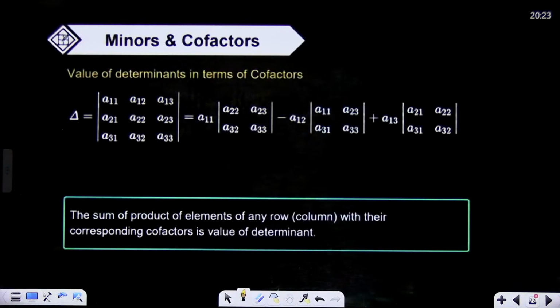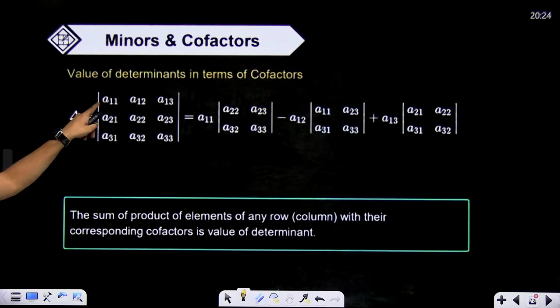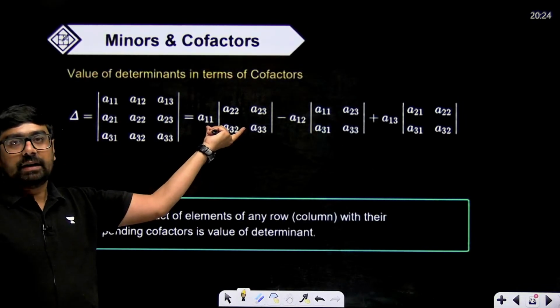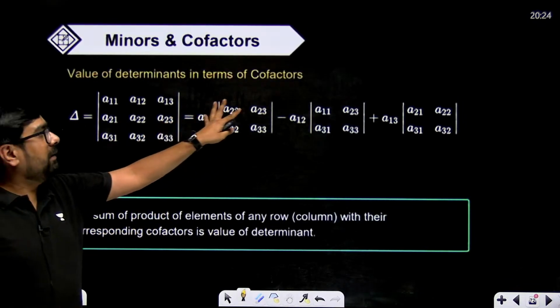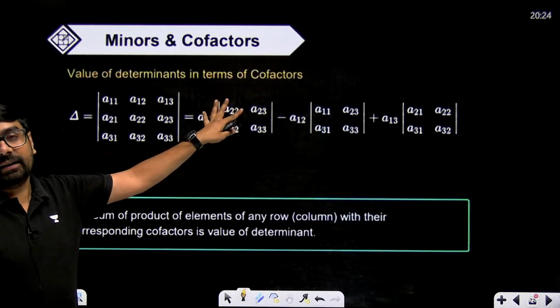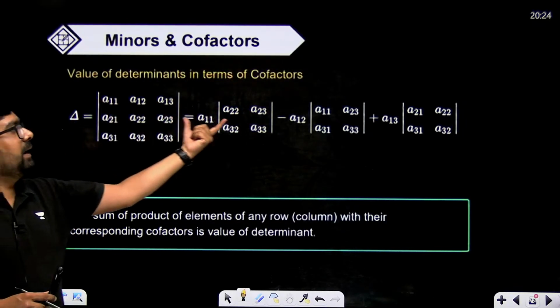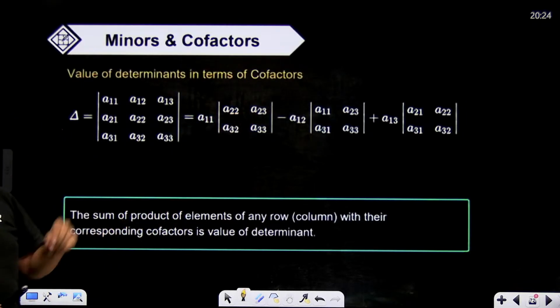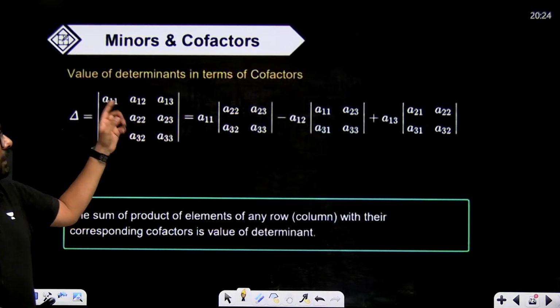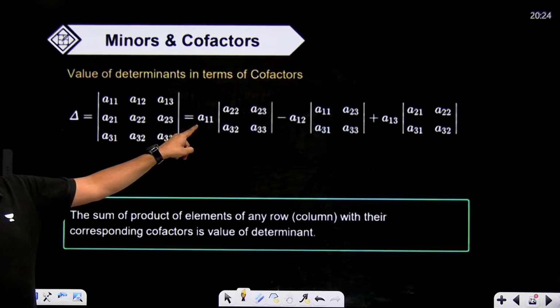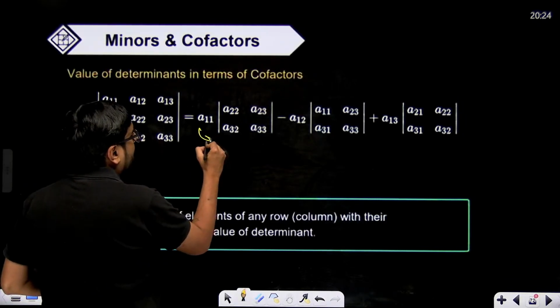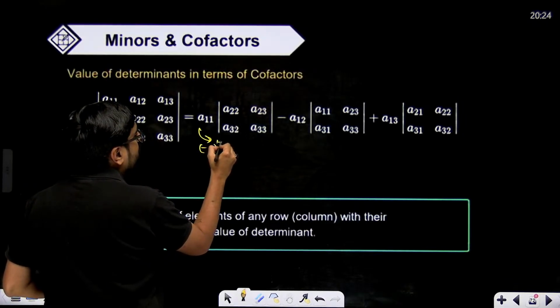Now let's move ahead. How do we solve a determinant? a11 will be multiplied with its cofactor determinant, or you can say a11 multiplied with minus 1 to the power 1 plus 1. Just write here, multiply minus 1 to the power 1 plus 1.